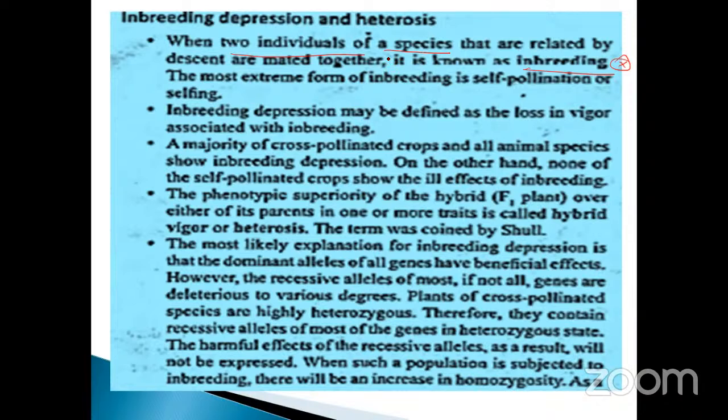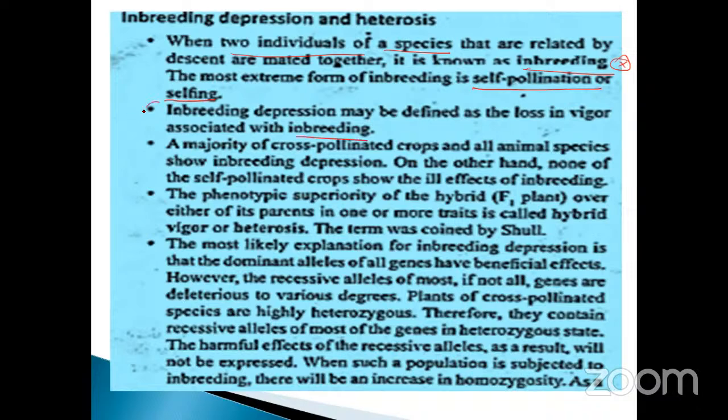Outbreeding means different species or varieties. The most extreme form of inbreeding is self-pollination, already discussed, selfing. Inbreeding depression may be defined as the loss of vigor associated with inbreeding.